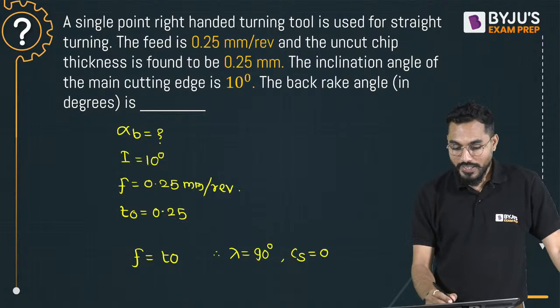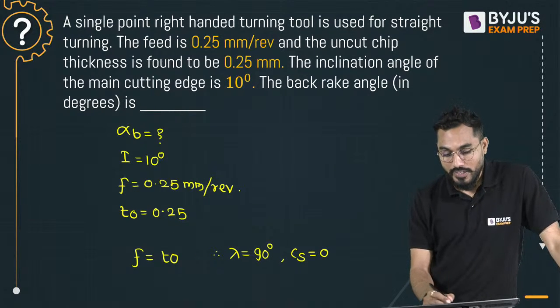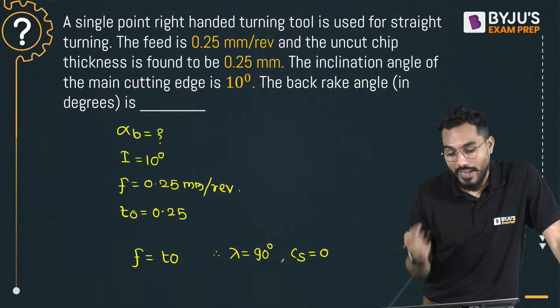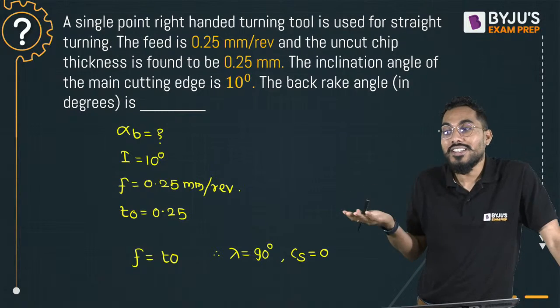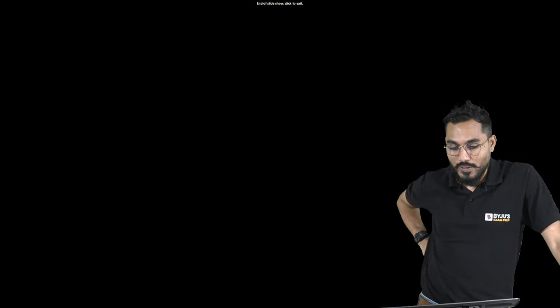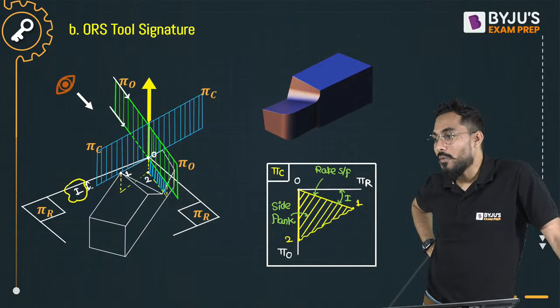Because my feed and uncut chip thickness are both the same. And when the feed and uncut chip thickness are the same, that means the approach angle lambda is 90 degrees, or the side cutting edge angle Cs is exactly equal to 0. Is it understood, everybody?